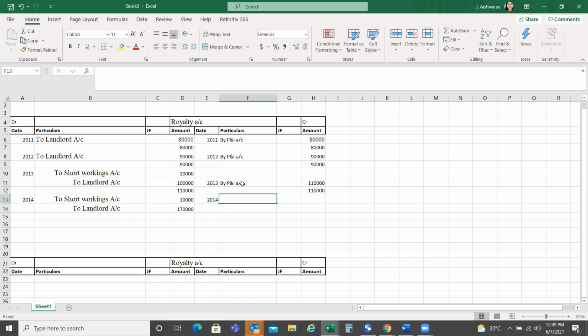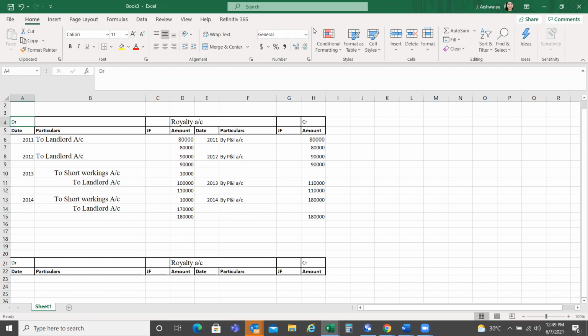Here, by P&L account, how much do I have to transfer? 180. So the total amount is 180. Am I clear? Yes.